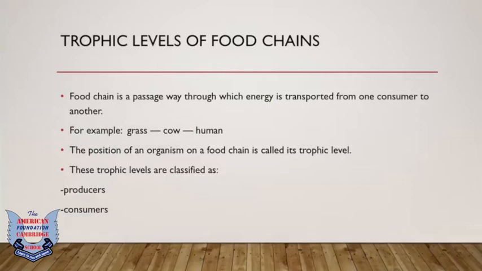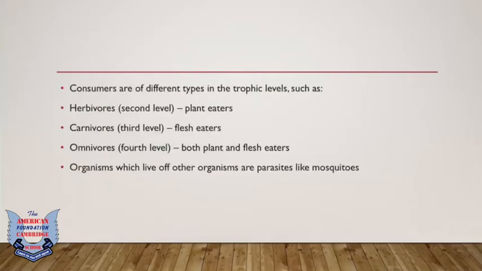Alright, so the position of an organism on a food chain is called its trophic level. These trophic levels are classified as producers and consumers. Now we have the types of consumers. So there are different types in the trophic level, such as herbivores, carnivores, omnivores, and the organisms which live on those organisms, I'd say.